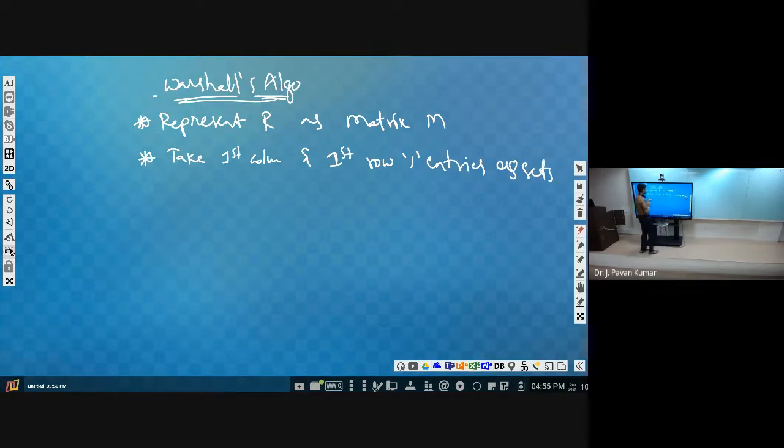First column, first row, we take the one entries only as different sets. Then we perform the Cartesian product of those sets.